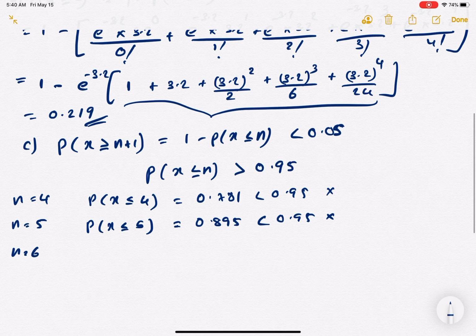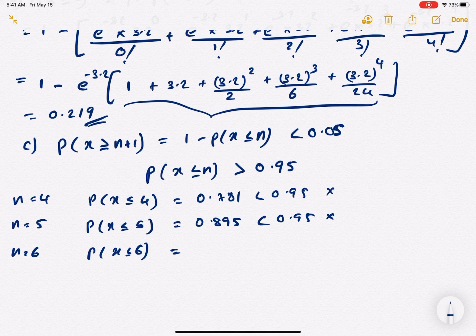Next I go to x less than or equal to 6, and this one will have the same term added, e to the power of minus 3.2 into 3.2 to the power of 6 over 6 factorial.